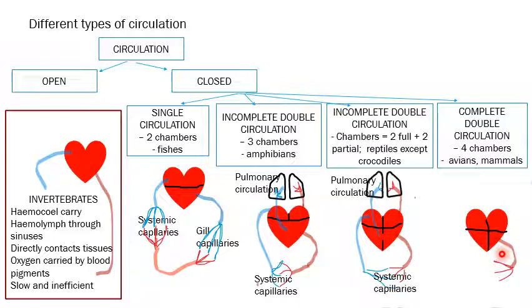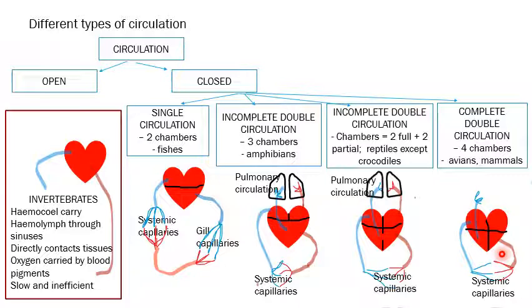Here we already know the artery aorta arises, and then the capillaries form, supplying the tissues in the body. From there the veins arise, forming larger veins draining through the vena cava into the right atrium.